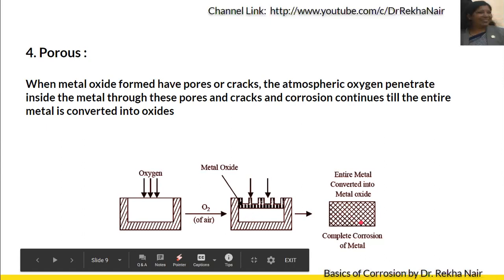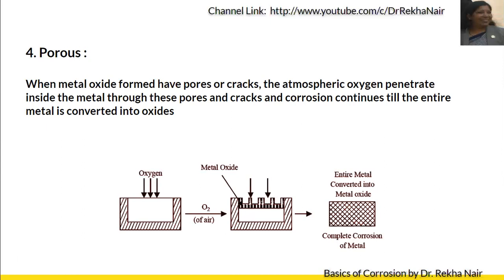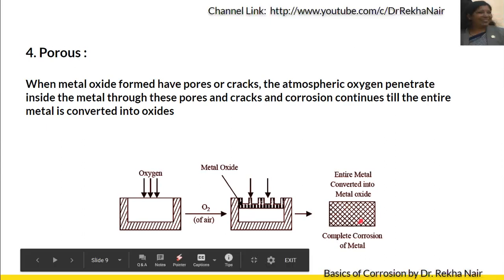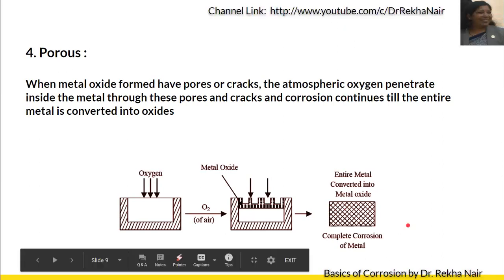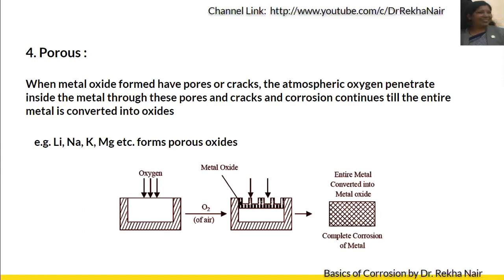So in the third and fourth cases, that is, the third case where the metal oxide is volatile in nature, and the fourth case where the metal oxide is porous in nature, in both these cases the whole metal will be converted into corresponding oxides and complete corrosion of the metal will take place. Examples are all the alkali metals, lithium, sodium, potassium, and alkaline earth metals, etc., that easily form porous oxides, and the whole metal will be converted into corresponding products.